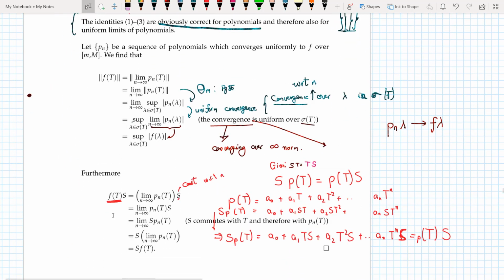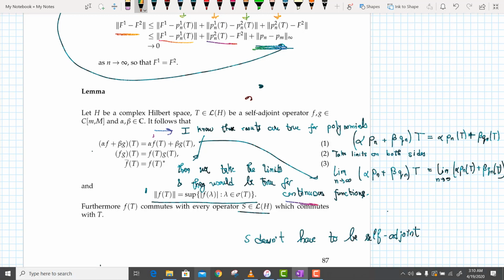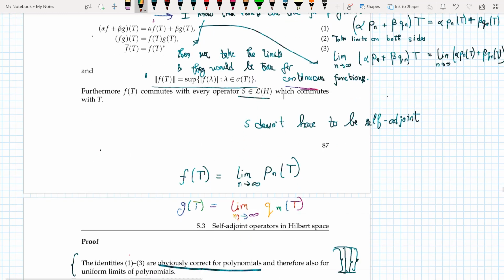And in the last case today, we will prove that, let H be a complex Hilbert space and T be a self-adjoint operator, and I have to show these three results. I know that the results are true for polynomials. If I substitute f and g to be polynomials, I know the results are true. When I take the limit on both sides, they would be true for continuous functions also, because polynomials are dense in the space of continuous functions. Furthermore, f(T) commutes with every operator S belonging to B(H) which commutes with T. And S does not have to be self-adjoint.